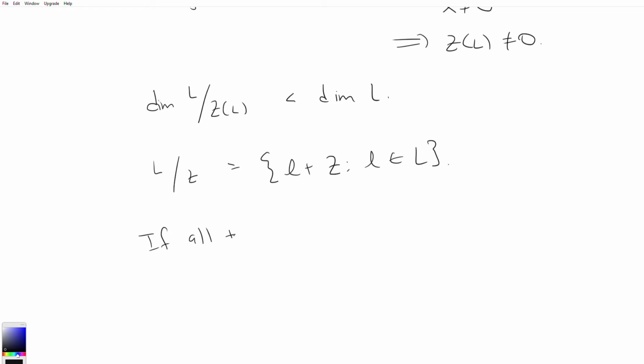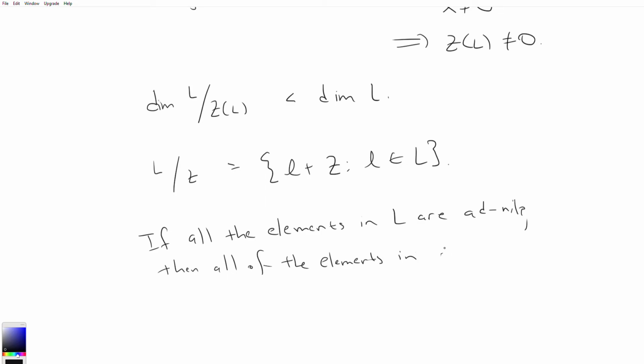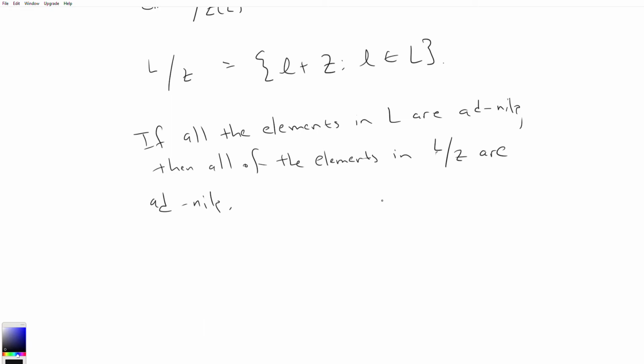And so if all the elements in L are ad nilpotent, then all of the elements in L mod its center are ad nilpotent. And the way to see this is as follows, right?